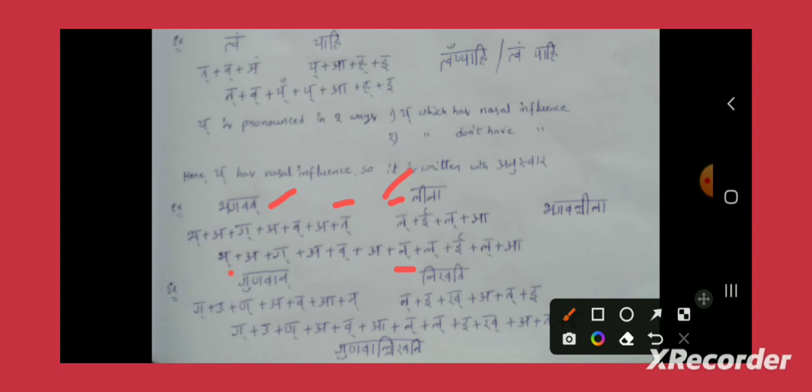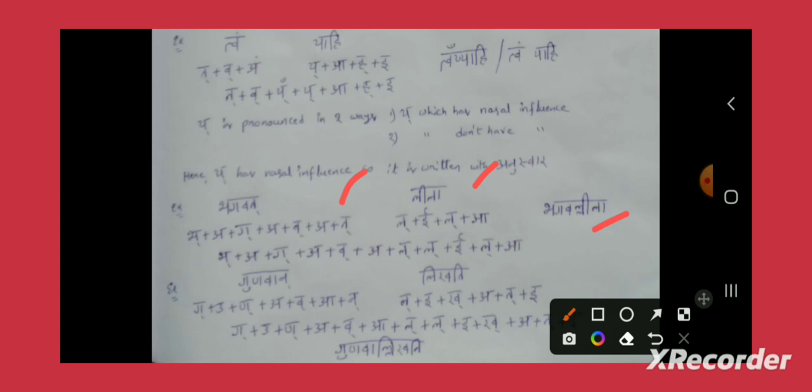All the other letters on the left hand side came as they are, nothing got changed, and on the right hand side, nothing got changed. Only the last letter, this Takara, became Lakara, because it is followed by this semi-vowel Lakara. That's why Bhagavat plus Leela became Bhagavan Leela.